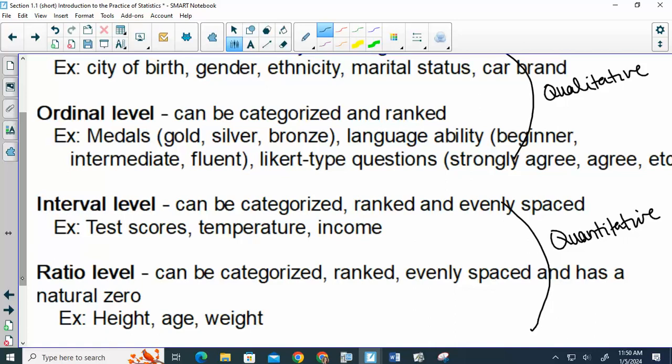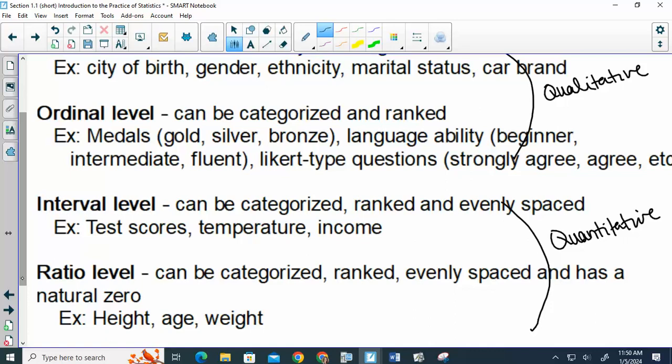But if I said temperature, can we have a temperature of 0? Yes, but does 0 actually mean 0? Can we go below that level? Yes. So because of that, even though it has a 0, it's not a true 0 in that it's not the stopping point. So if you can have negatives, you would have to call it the interval level.